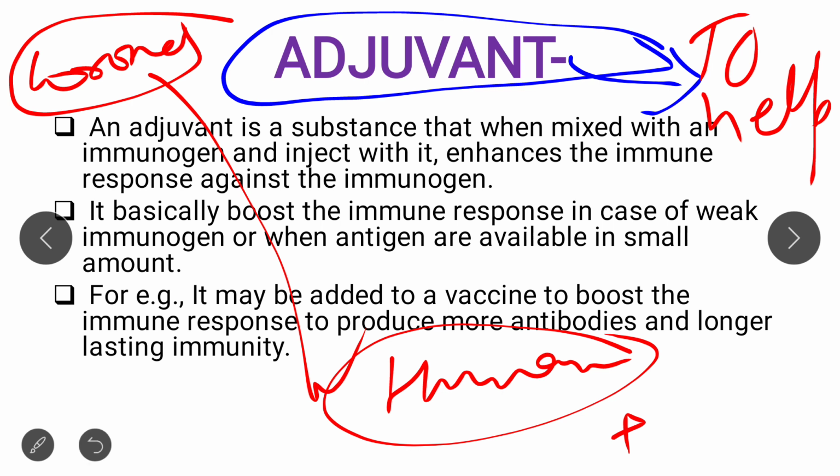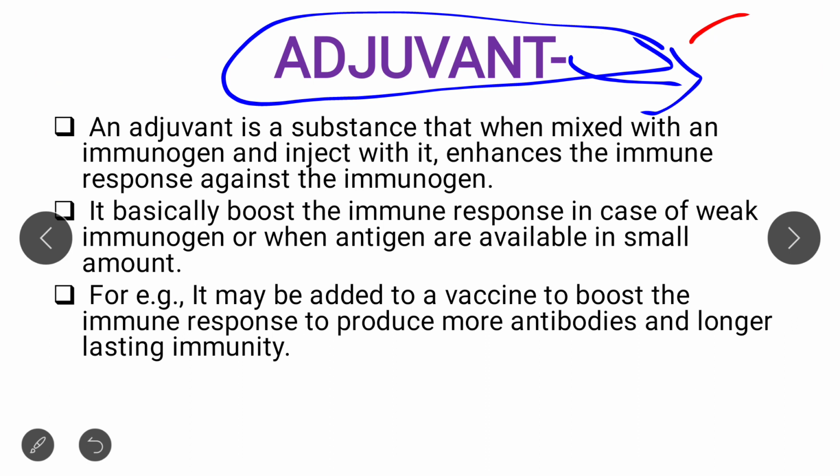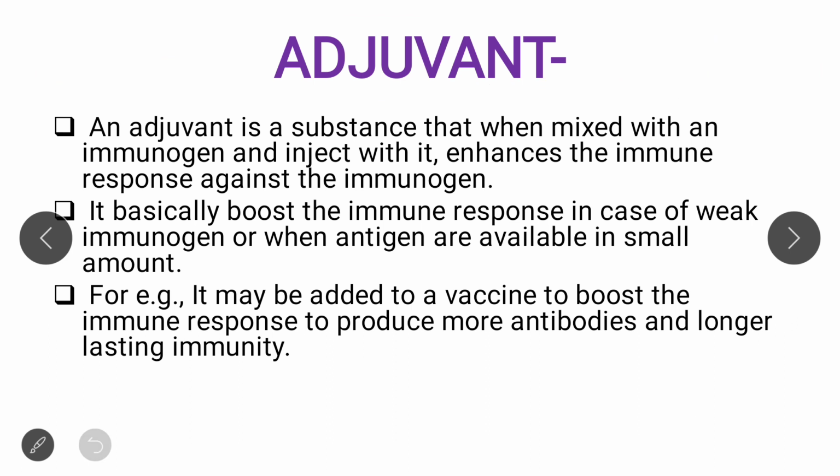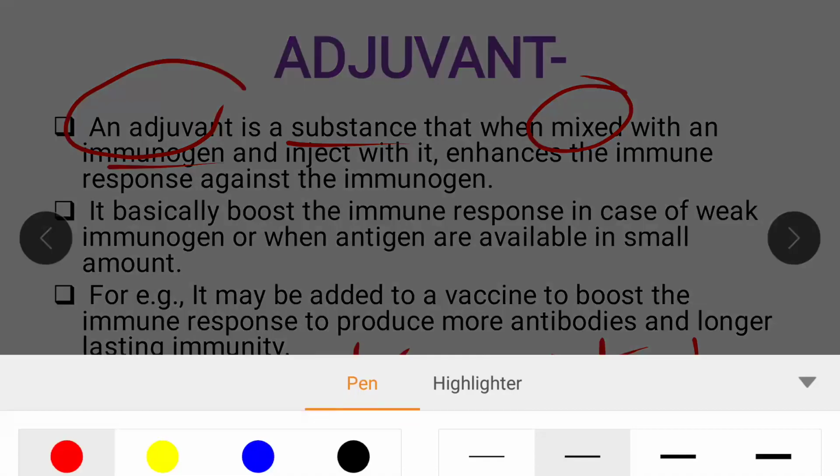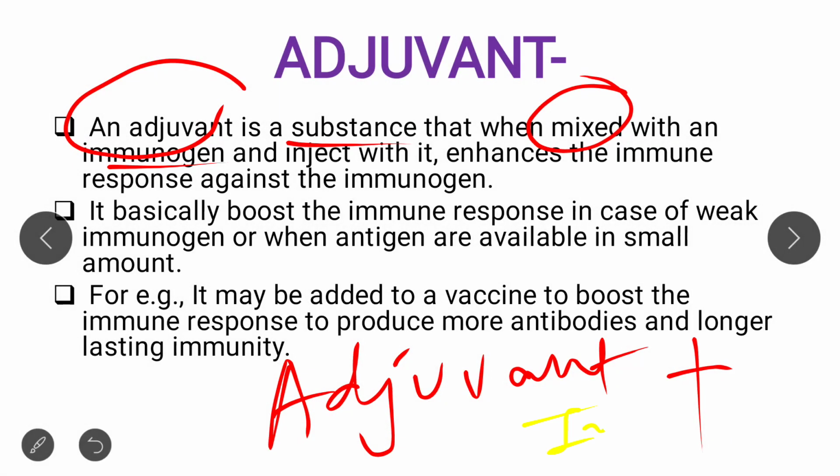So let's read this important point that I mentioned here. First, what is adjuvant? An adjuvant is a substance that, when mixed with an immunogen, enhances the immunogenicity, that is, it enhances the immune response against the immunogen.